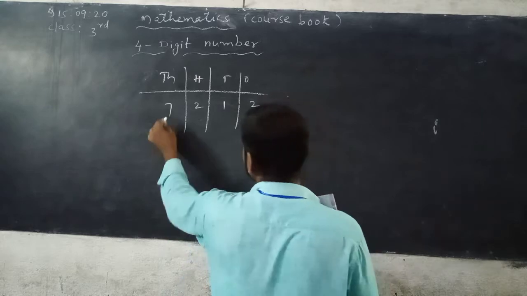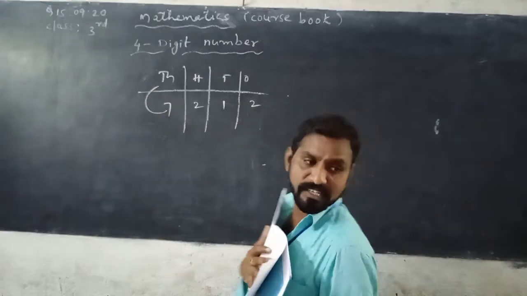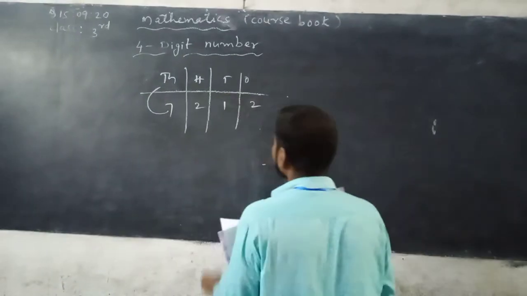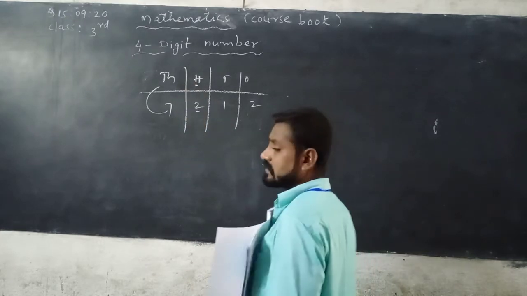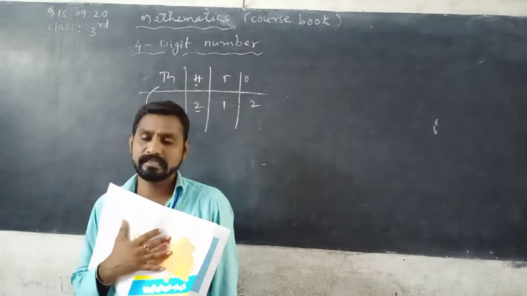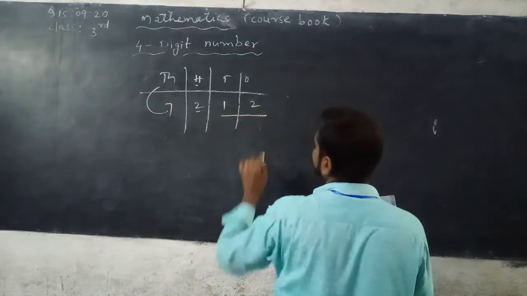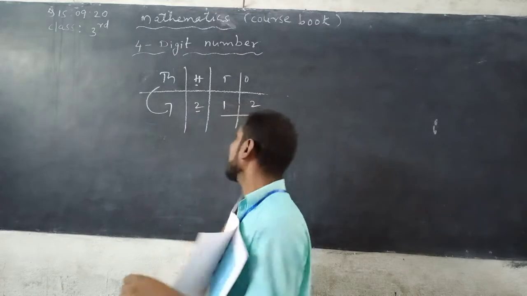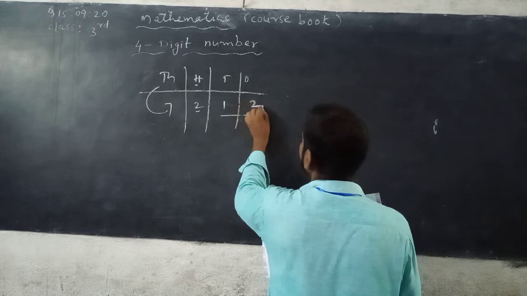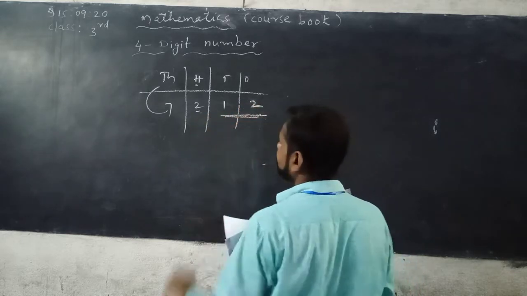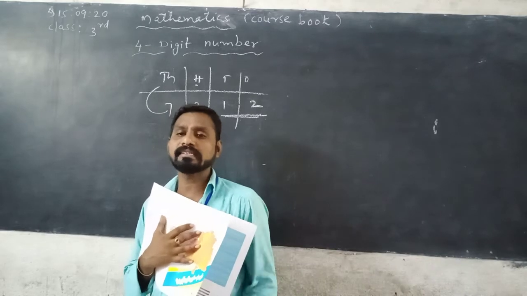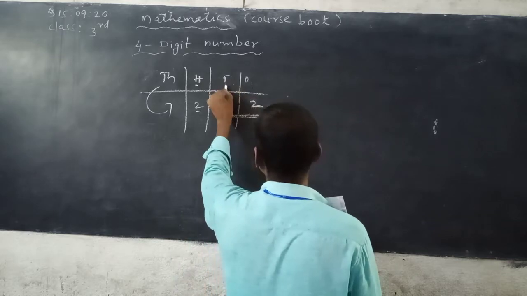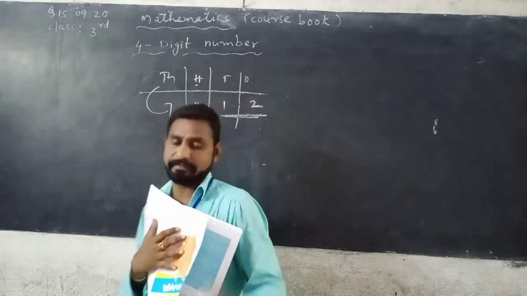So how can you read it? 7000. 7 is in thousands place. 7000. So 200. And 12. 12 means 1 is in tens place, 1 ten is 10, and 2 is in ones place. You can read 212, because in the ones period it has 3 places. Ones period has 3 places. So ones place, tens place and hundreds place you can read together.